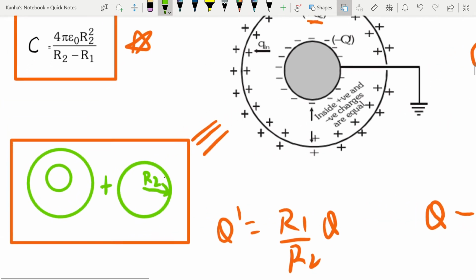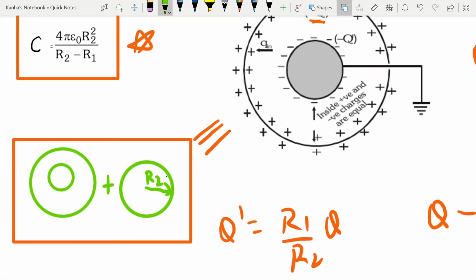Here you can easily see that the outer surface has a charge Q prime, the inner one has a charge minus Q prime, and this has a charge q minus q prime. This is because we have earthed the inner surface. So what happens inside? Inside, positive and negative charges are equal. You should always keep this in mind.